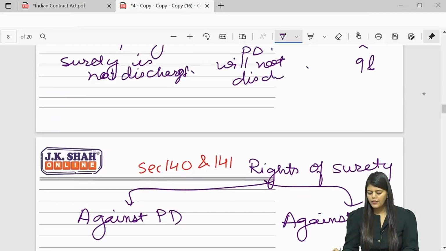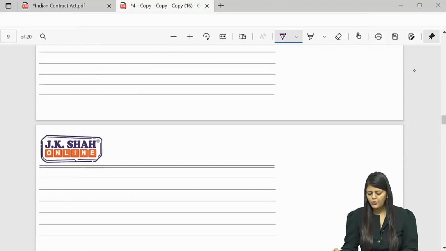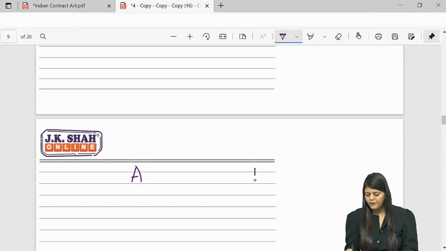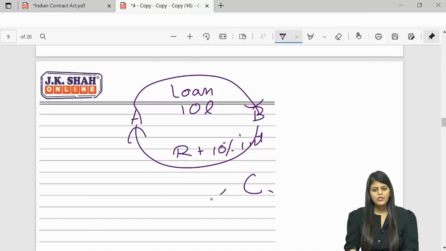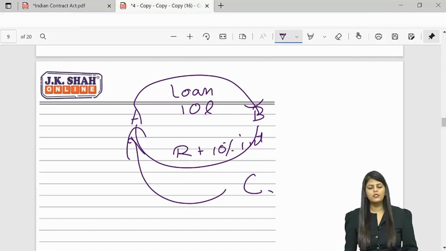Now I'm just gonna write the same example here so that I don't have to scroll up again. The same loan example, 10 lakhs, and B is going to repay it along with 10% interest, and bacha, C is the surety. C is giving guarantee to A, right?